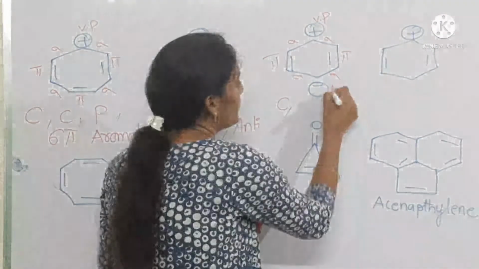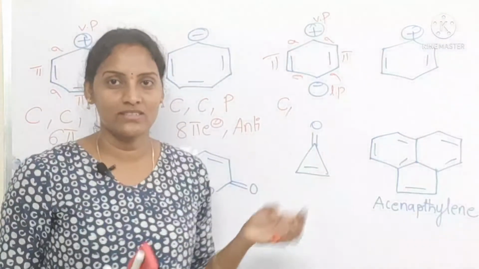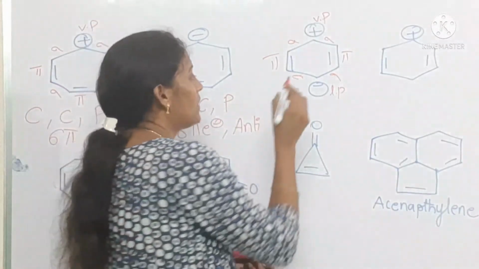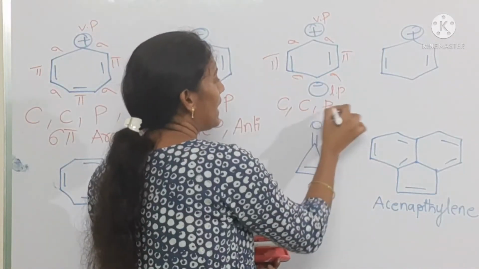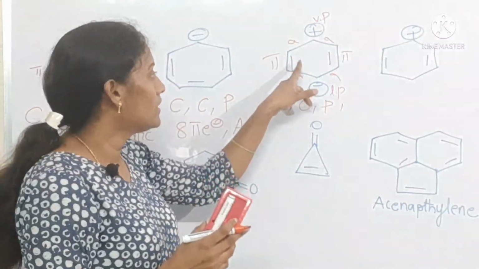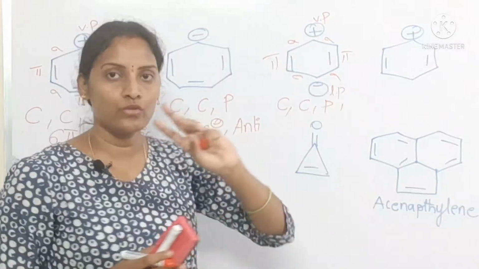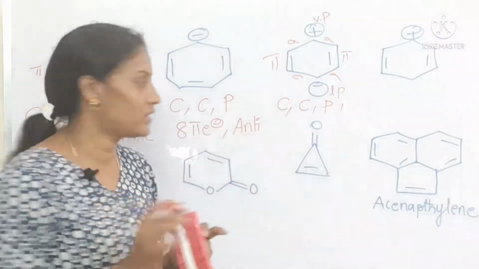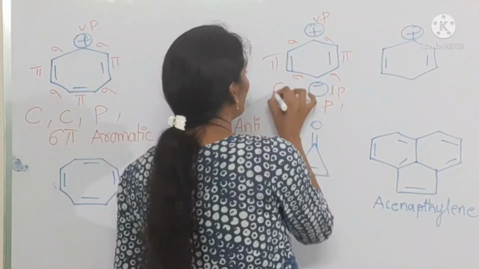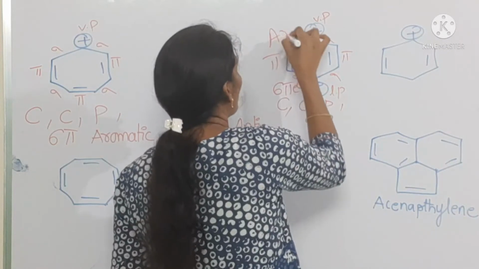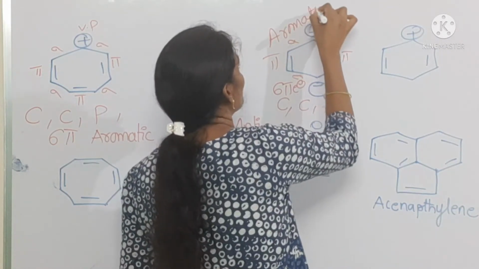This is a lone pair of electrons. Here all are in conjugation, planar, and how many pi electrons are there? Check. 4 electrons from 2 pi bonds and 2 electrons from the lone pair. That means 6 pi electrons, so it's also an aromatic compound.